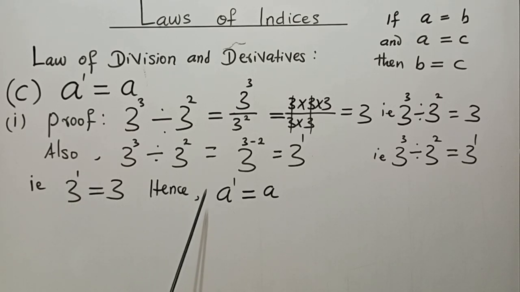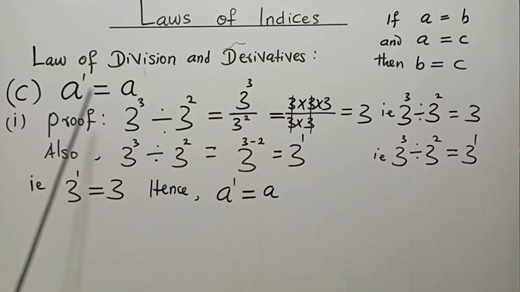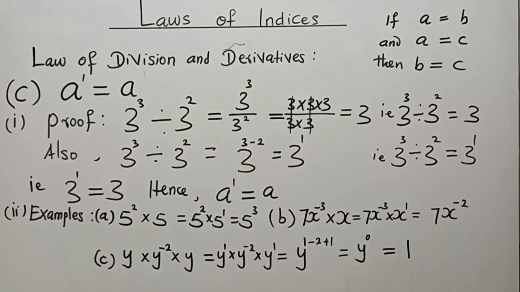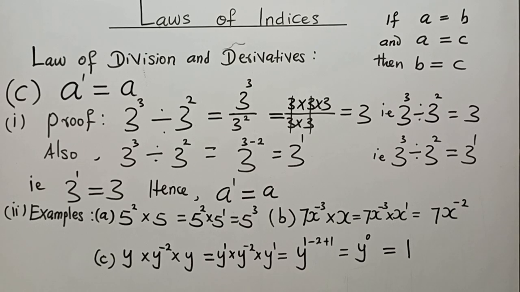Therefore, adopting a different approach, we now say that A to the power 1, where A now represents anything else, is equal to A. Therefore, a number raised to the power 1 is equal to itself, confirming the earlier statement made here before. Now, let's see some examples of operations that conform to this law. And here come about 3 examples.